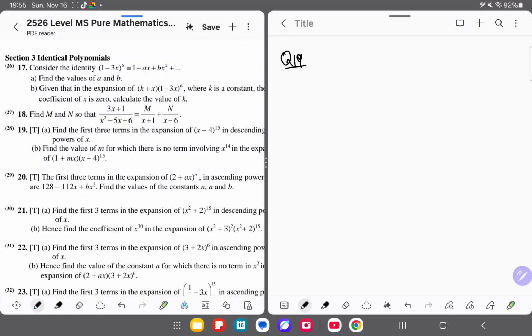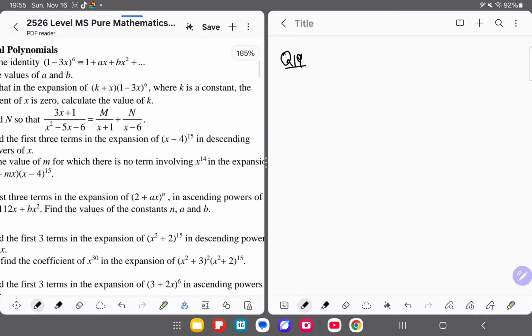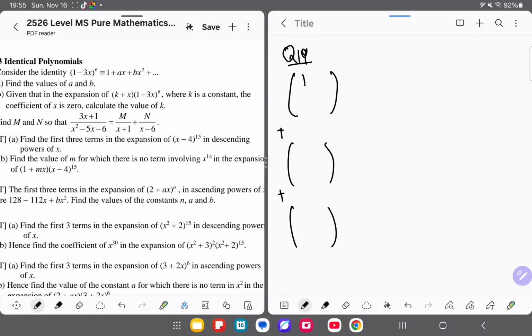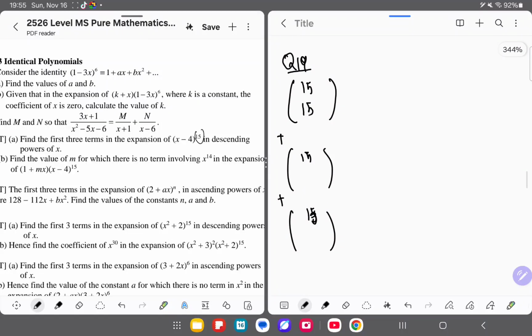Okay, so for the first one, they want us to find the expansion of x minus 4 to the power 15, the first three terms, in descending powers of x. When we're doing descending powers of x, we set three of these combination brackets. We set 15 as our highest exponent. Since we're going descending, that means we're going from high to low. So 15, 14, 13.